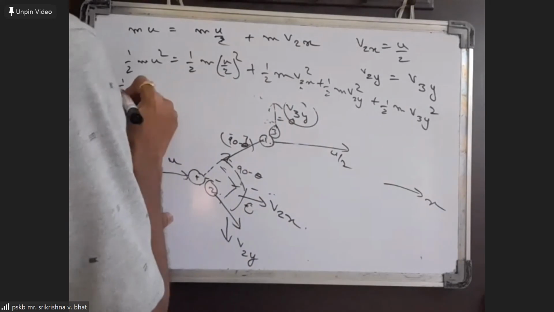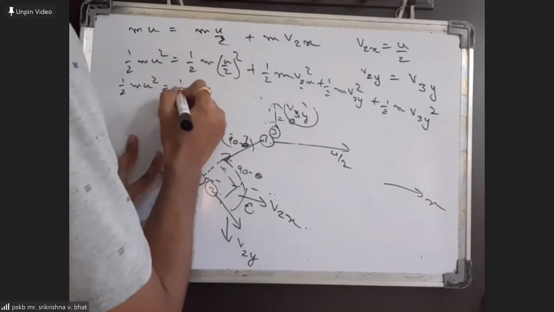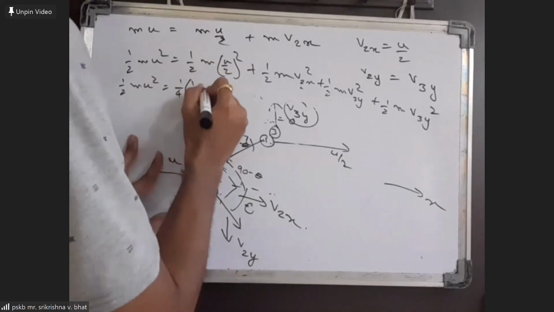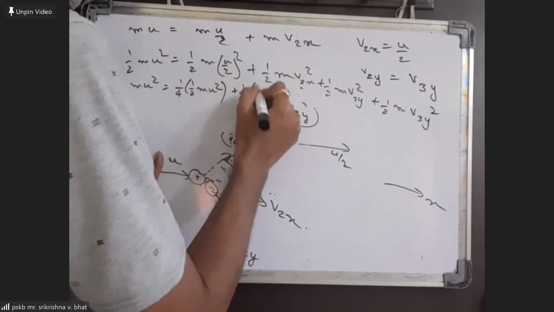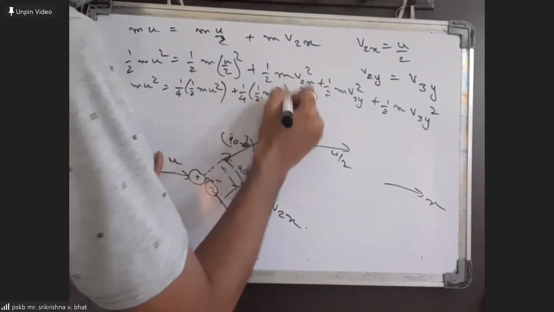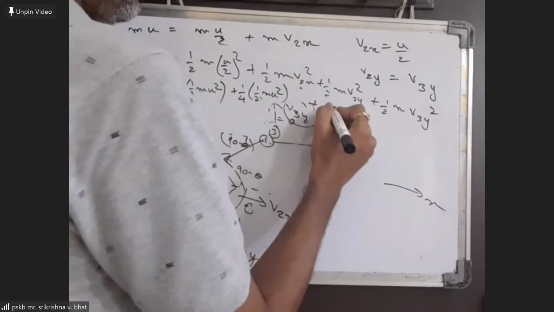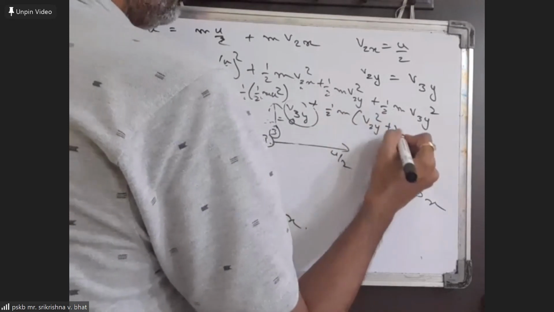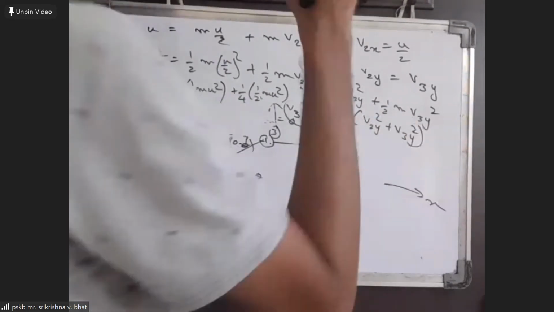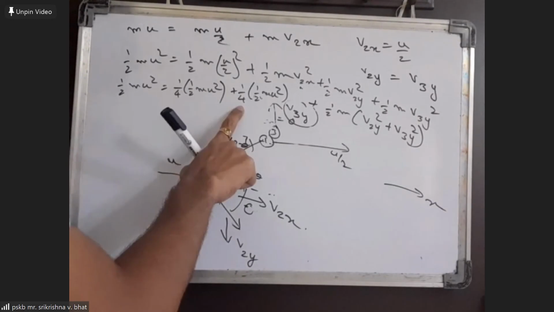So we just get half m u square is equal to, this is 1 by 4 into half m u square, and here also we get 1 by 4 into half m u square, because v2x is also the same as u by 2. And then we get half m into v2y square plus v3y square.